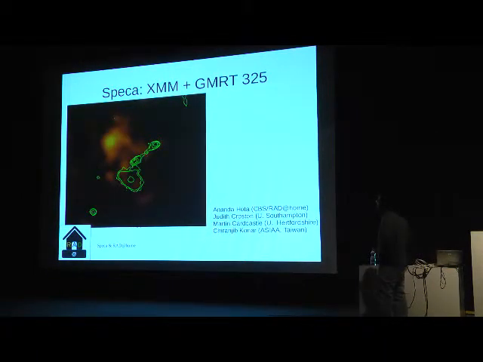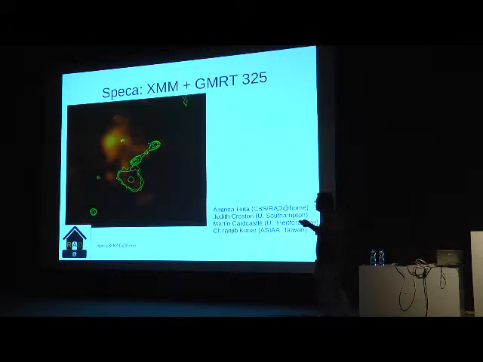This is the X-ray image from XMM. Just a few days back I sent this. And this is the cluster center, not the one here, which is actually the brightest cluster galaxy. The X-ray emission, the diffuse emission, is not centered there. It is somewhere here where the cluster center is, where most of the early type galaxies are situated and they are confirmed spectroscopic members of the cluster.